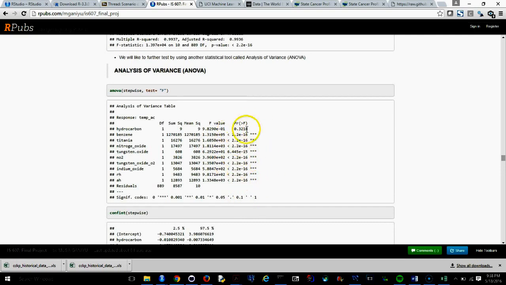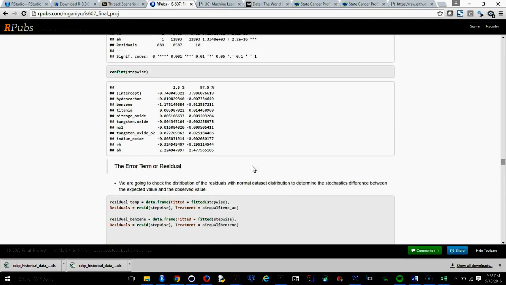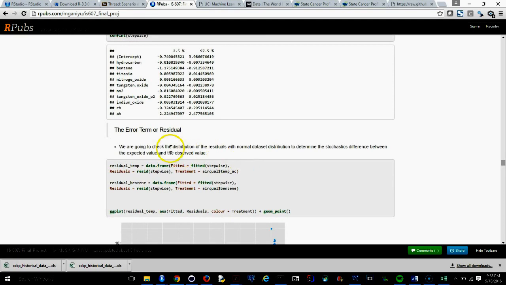The same value is being given for analysis of variance: the degrees of freedom, the sum of squares, the mean sum of squares, and all those. So this really gives us the mean value, which is really less there. And then we're trying to look at the error term as well. So since the p-value is really less than the tabulated value, we actually reject H naught, that they are of the same mean. They are not of the same mean. So we are going to check the distribution of the residual against the normal distribution. We're trying to compare the residual with the normal distribution as we got from there.